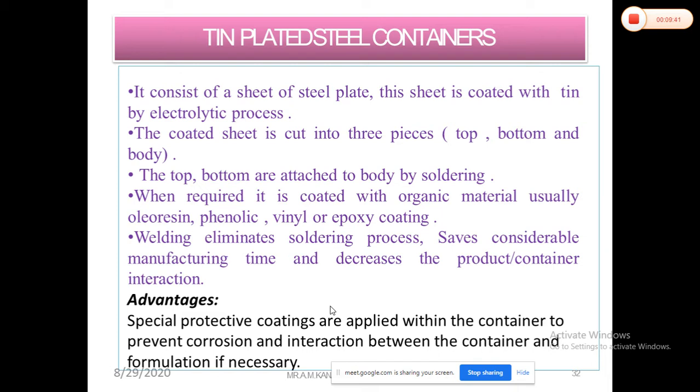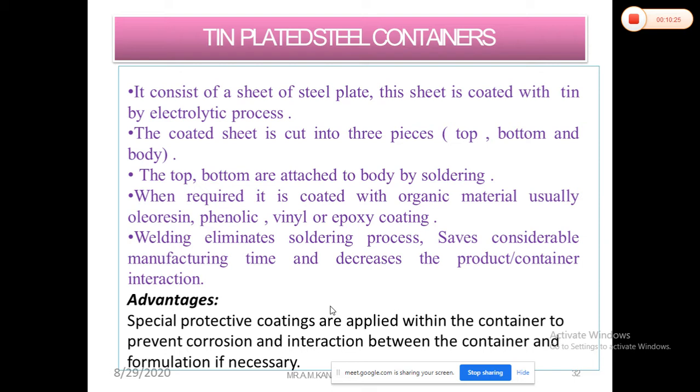These tin-plated containers are mostly coated with epoxy or vinyl coating, mostly to avoid corrosion. Mostly alloy resins are used, phenolic or vinyls or epoxy coating can be provided for tin plated containers. First the body is shaped into a cylindrical form and seamed via soldering. Now welding eliminates the soldering process, saves considerable manufacturing time, and also decreases product container interactions.